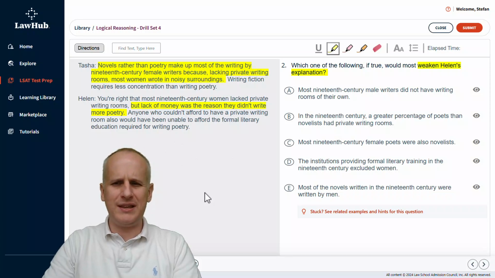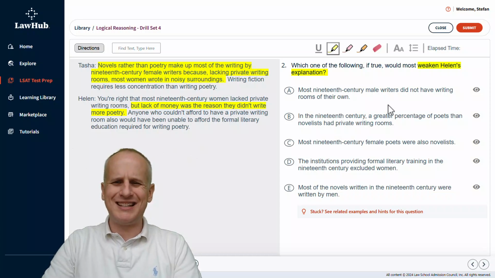So we need to weaken the idea that lack of money was why these 19th century female writers didn't write poetry. And we can recognize that Helen also provided this evidence about not being able to afford the formal literary education required for poetry. And we want to keep that in mind, that we want to say, well, no, it wasn't that it was lack of money, that they couldn't afford to go to these expensive writing schools. So we keep that in mind as we move to the answer choices, keeping our highlighting tool ready to mark reasons to eliminate as we go.